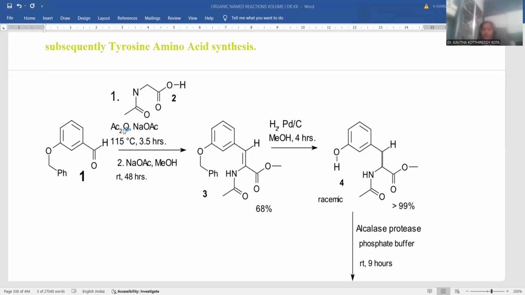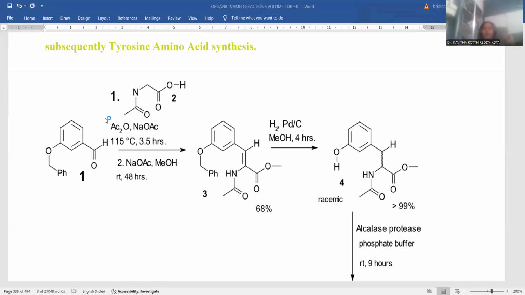Again you can notice this is the acetic anhydride. These three are important: one is aldehyde, another is amino acid, another is acetic anhydride. These three are important for azlactone synthesis, right? Whenever these three are treated together in a three component system, you will generate azlactone.